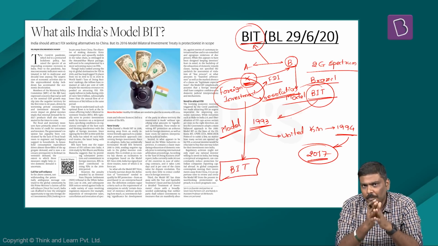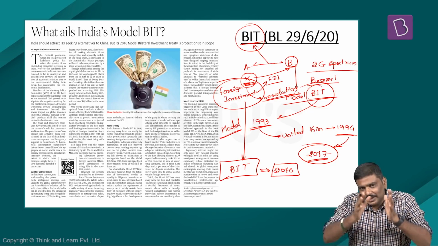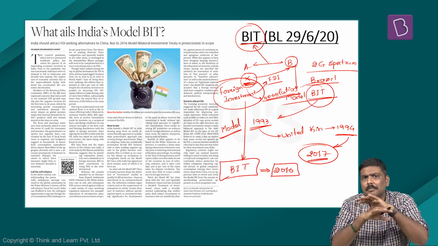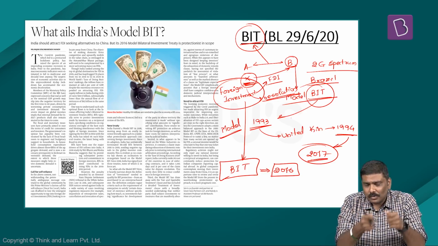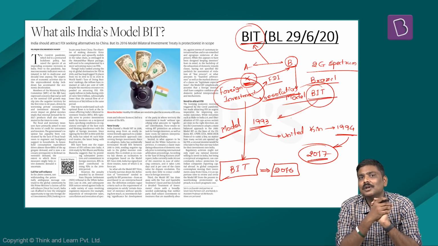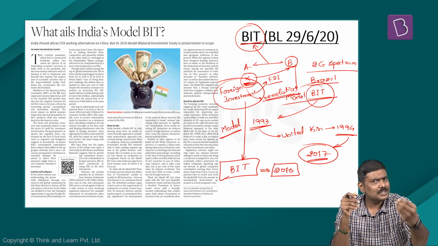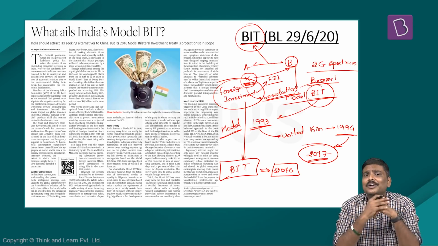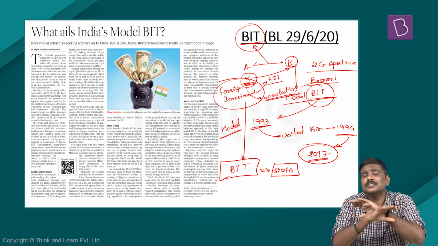As mentioned earlier, the Government of India formed a model BIT in the year 2016, and post 2016, with this model BIT in the background, the government has withdrawn, has abolished more than 60 BITs which it had signed with multiple countries over a period of time. Though on one side India's ranking in the ease of doing business is improving, please understand that foreign companies which will come into India and invest will not look at only the ease of doing business ranking. And even if they do, the overall ranking has improved, no doubt, but there are certain parameters even under the ease of doing business ranking wherein India fares very poorly.